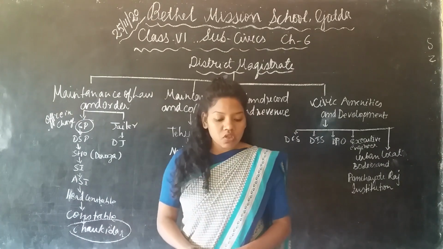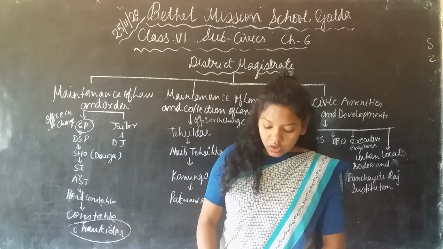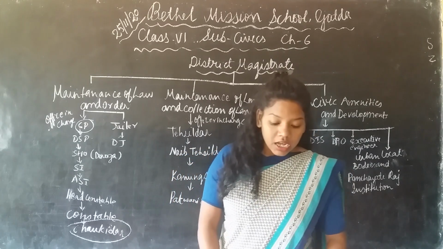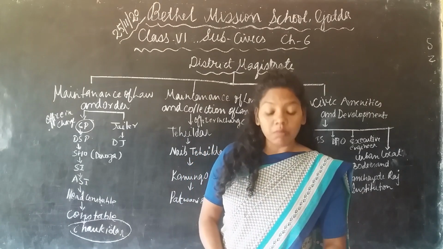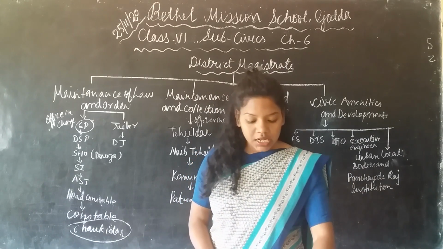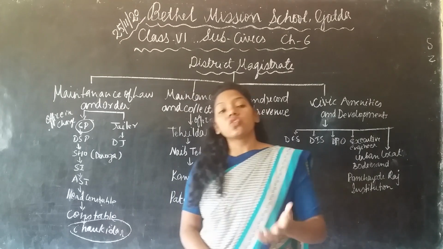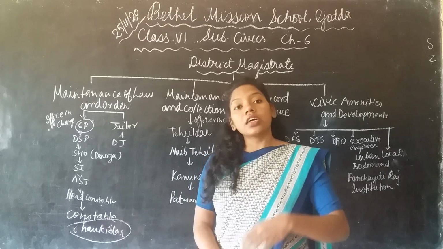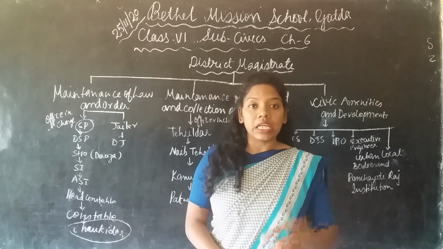Yesterday I was talking about the functions of the police station, so once more I will revise it. The functions of the police station are that they register cases or complaints and investigate them, and they take action on land disputes and other problems in their own area.